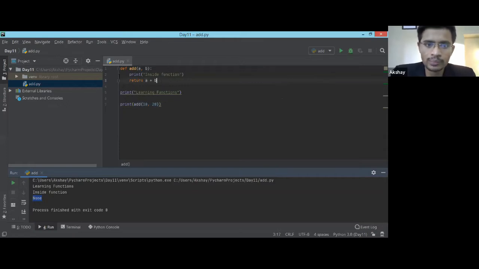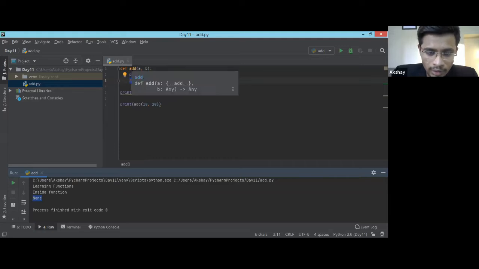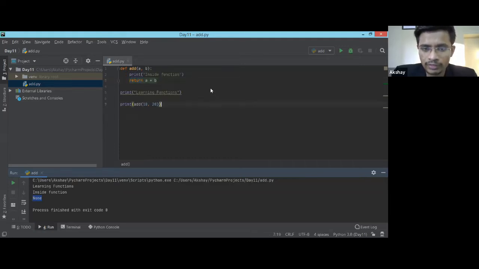Now what this will do, again, the control will come over here, and when it checks that we are calling a function, the call will go over here. This statement will get printed, then this addition will be done, this expression will execute, and whatever value comes over here will be returned to this print statement, and the print statement will print that value. Let's check whether it is working as expected or not. Yeah, if you see, I got my output what I was expecting.